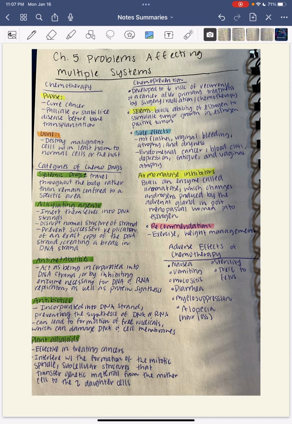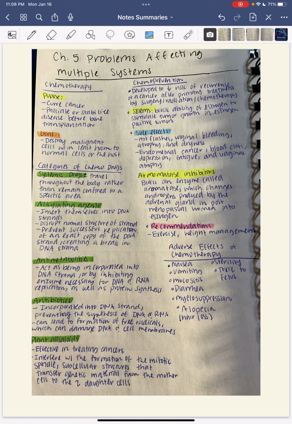Alkylating agents, they insert themselves into DNA strands. By disrupting the normal structure of the strand, they prevent successful replication of an exact copy of DNA strand, creating a break in DNA strand. For antimetabolites, they act by being incorporated into DNA strand or by inhibiting enzyme necessary for DNA and RNA replication as well as protein synthesis. Antibiotics are found within the DNA strand, preventing the synthesis of DNA and RNA, and it can lead to formation of free radicals, which can damage DNA and cell membranes.